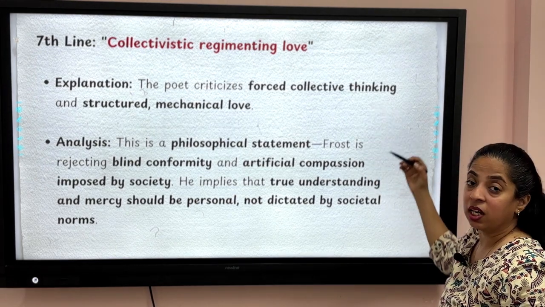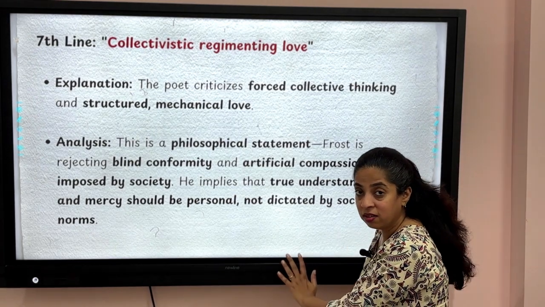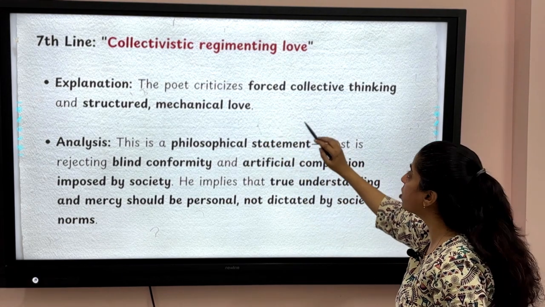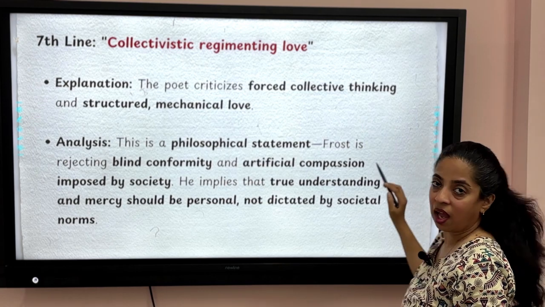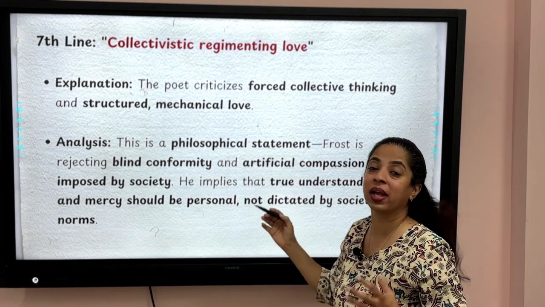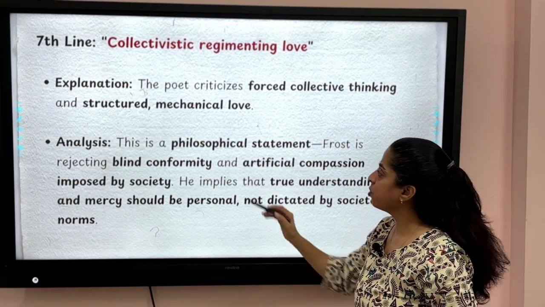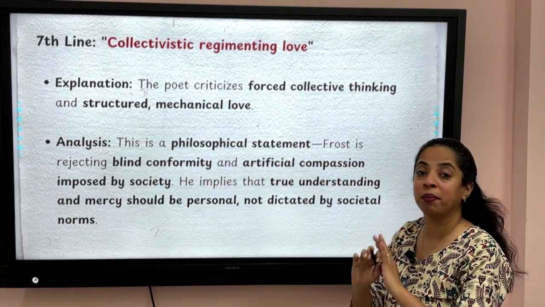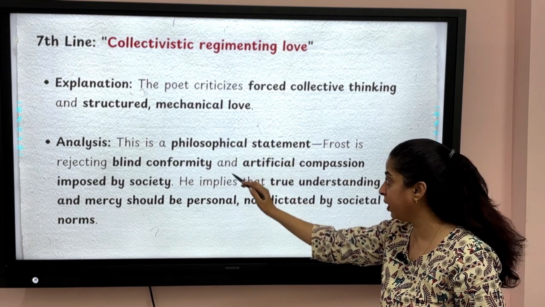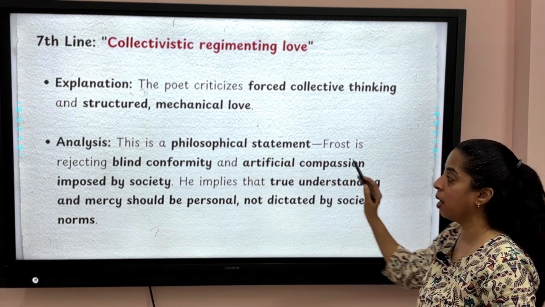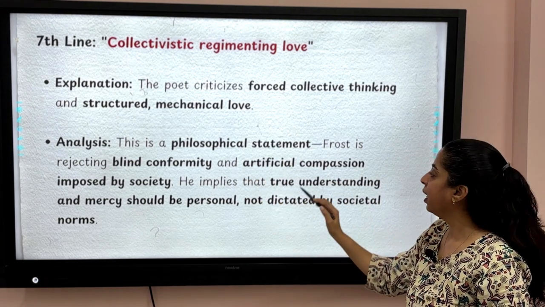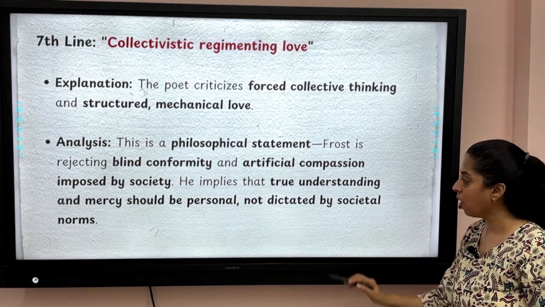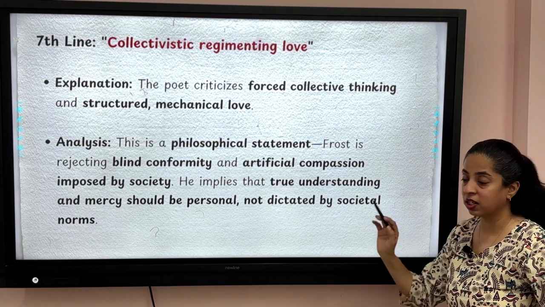Collectivistic regimenting love. This is very important again. The poet criticizes the forced collective thinking and the structured or mechanical love. Now students, this is a philosophical statement. Frost is rejecting blind conformity and artificial compassion imposed by the society. He implies that true understanding and mercy should be personal and not dictated by societal norms.